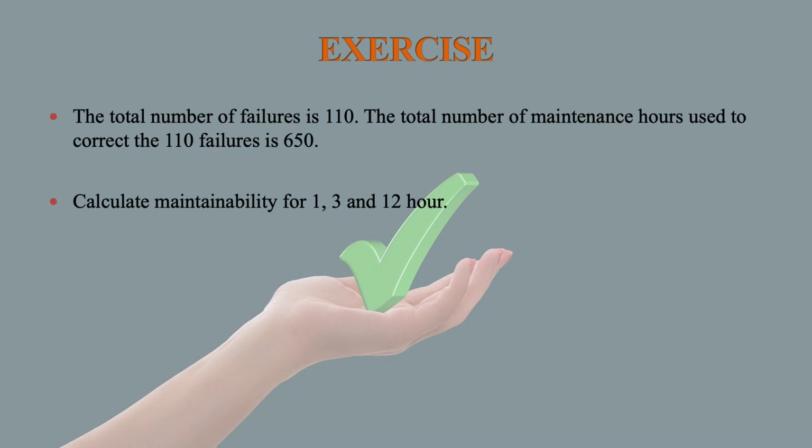Let us take up another numerical. The total number of failures is 110. The total number of maintenance hours used to correct the 110 failures is 650. Calculate maintainability for 1, 3 and 12 hours.